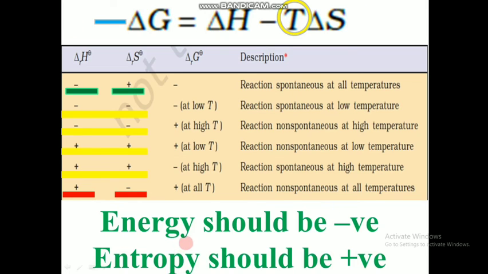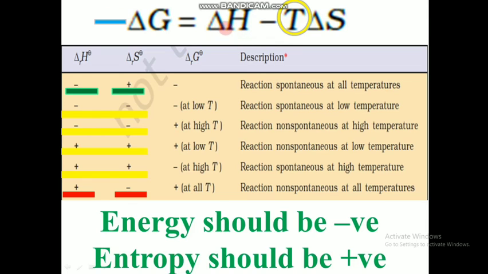So this is the comparison we have. Initially, we had both conditions feasible for a spontaneous reaction. If this is the case, then we don't consider the temperature. We can directly say that the reaction will be spontaneous at all temperatures. Then we came through four conditions where one of the terms is in the proper direction and the other is in the negative direction.